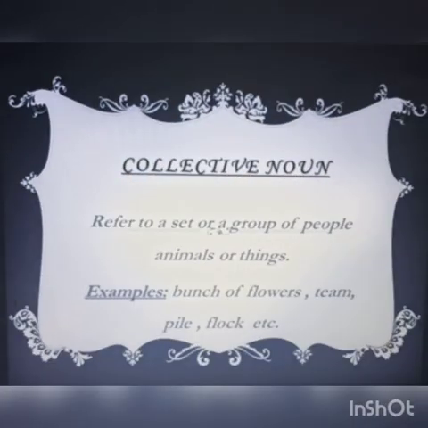Collective means collection. It refers to a set or a group of people, animals or things. For example, bunch of flowers, team, pile, flock, etc. You can take a lot of flowers into your hands. So what does it become? A bunch of flowers. So many flowers when they come together, it will definitely be called a bunch of flowers. Bouquet. A lot of flowers are there. So you can take the example of bouquet also.